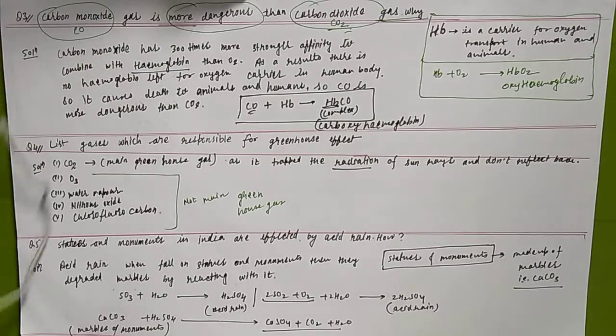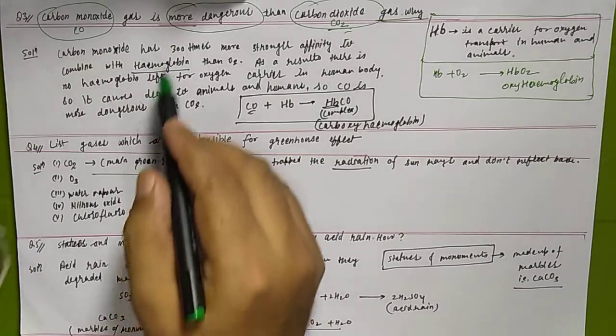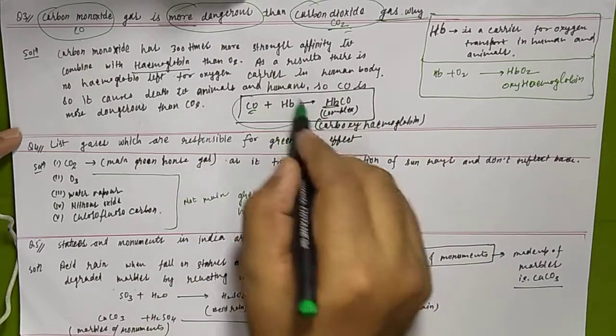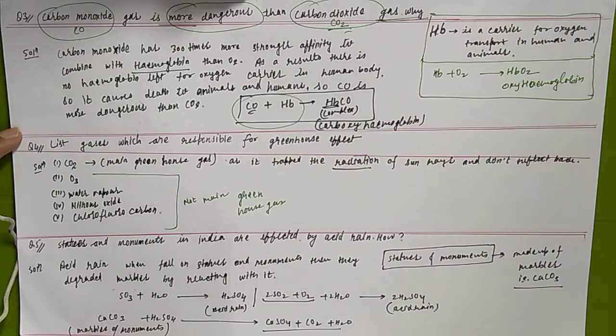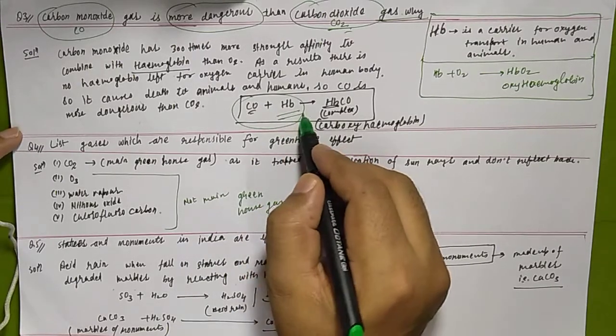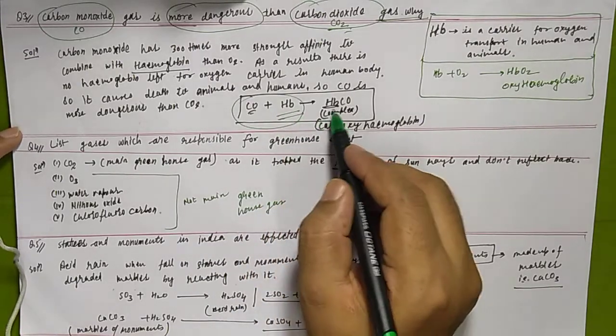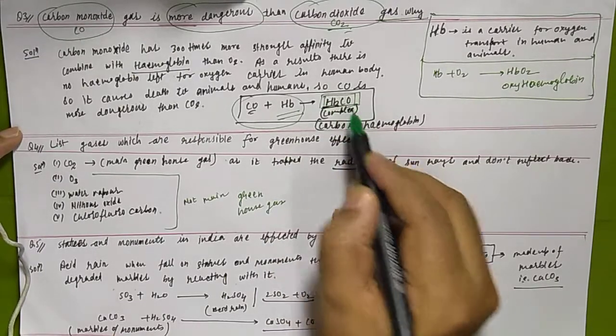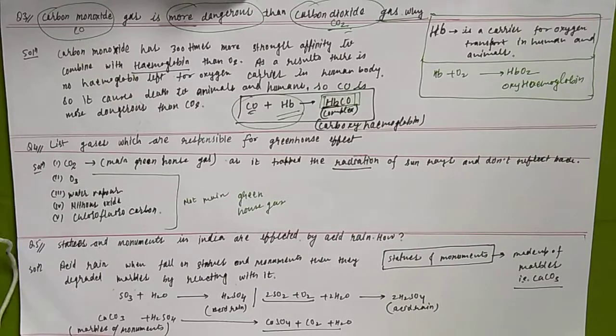So 3 questions we study here. Carbon monoxide gas is more dangerous than carbon dioxide. Why? Carbon monoxide combines with hemoglobin 300 times faster than oxygen. So carboxyhemoglobin is formed. As a result, the carboxyhemoglobin will not be left for the oxygen carrier. As a result there will not be oxygen in our body and the human will die.